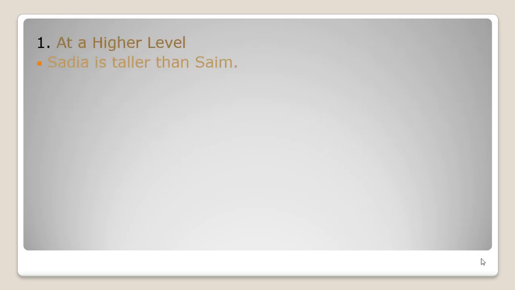First one is at a higher level. It means when we are comparing something or some person or place, we show the higher level. Sadia is taller than Saim. In this example, Sadia is taller than Saim. Here is a comparison of two personalities, two nouns, and the adjective taller is used because here is a comparison of two things, that's why we are using than. At a lower level, Saim is shorter than Sadia. It means Saim's height is not as tall as Sadia's.